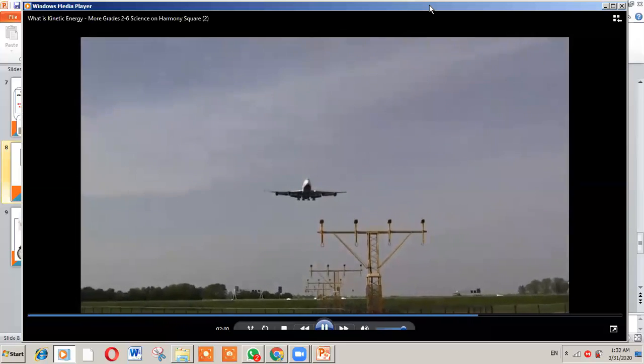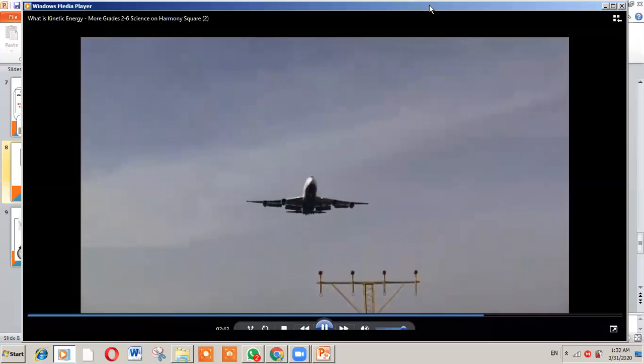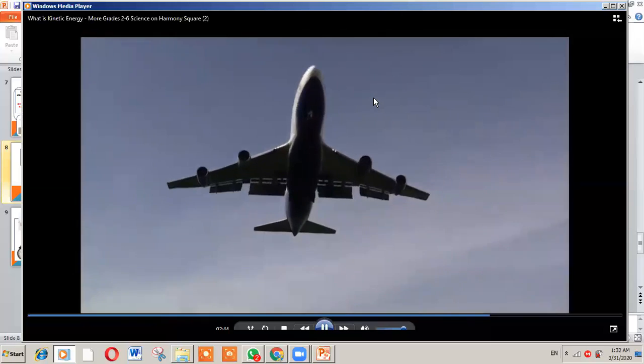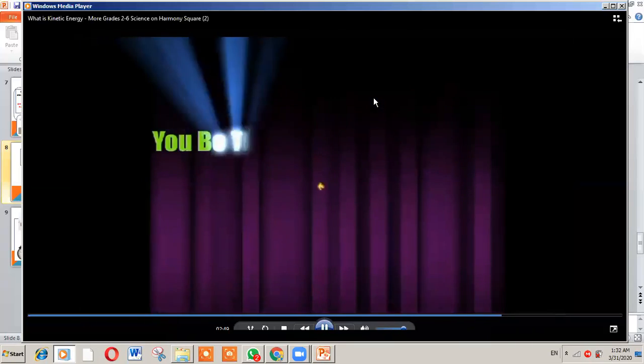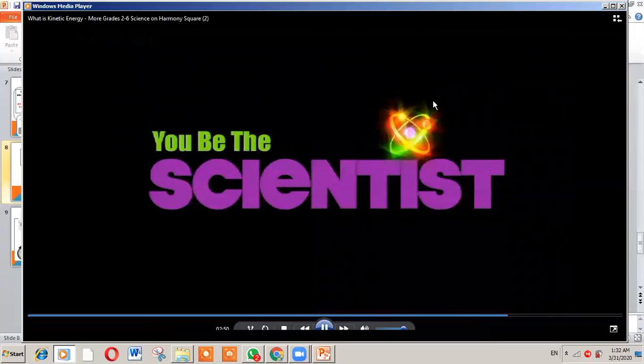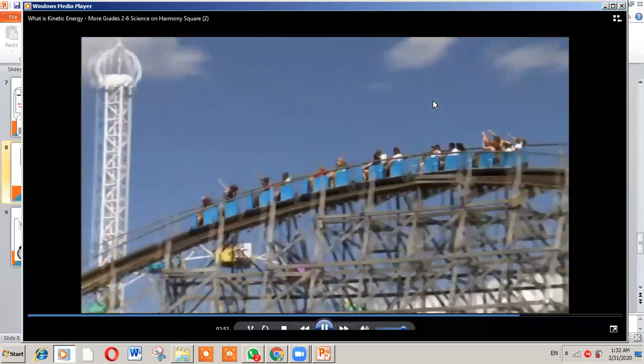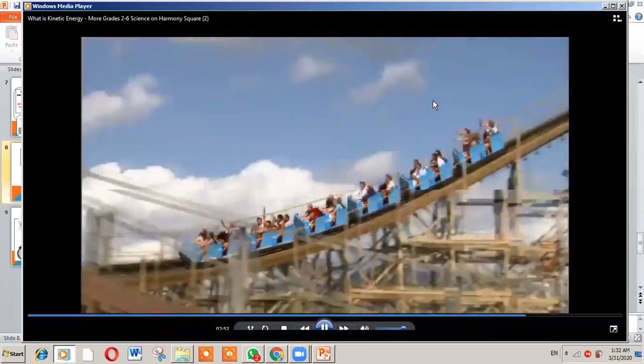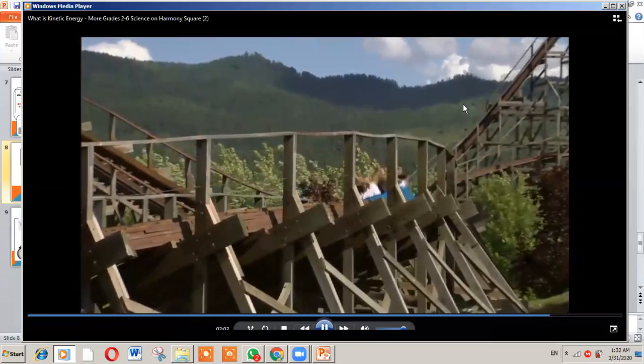The faster an object moves, the more kinetic energy is produced. Now that you better understand kinetic energy, think about this. When do the cars of a roller coaster reach their maximum kinetic energy? Is it at the top or bottom of the track?